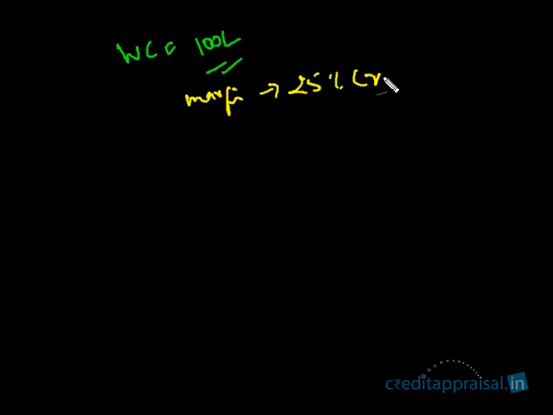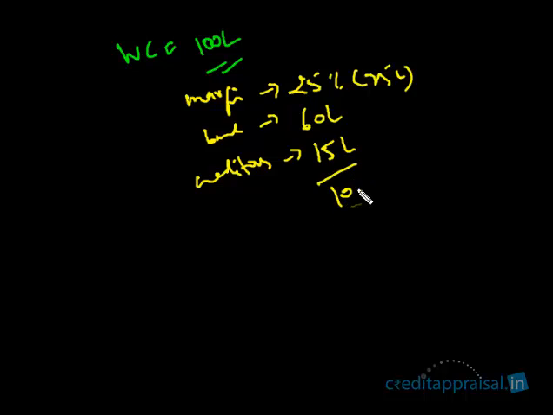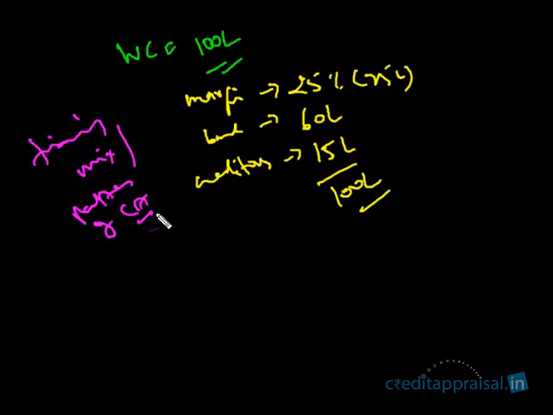So let us take the example where the total working capital requirement is 100 lakhs. Let us assume that the financing pattern is the borrower's margin is 25%. That is 25 lakhs here. Maybe the bank has sanctioned say 60 lakhs, and creditors have financed the balance. This is 15 lakhs. Put together this is the 100. So this is the financing mix, the financing pattern of the current assets in this particular example.